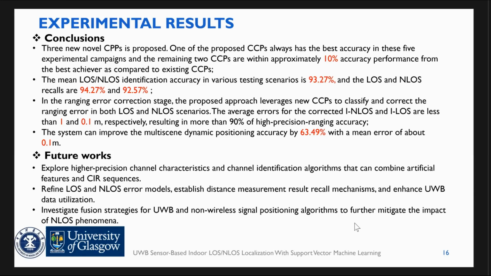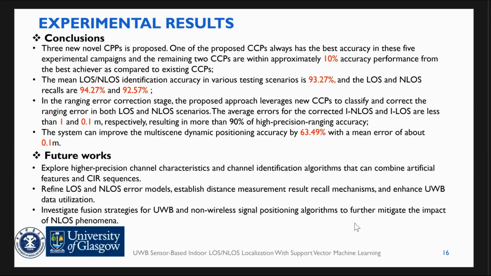The average errors for the corrected non-alongside and alongside are less than 1 meter and 10 centimeters, resulting in more than 90% of high precision ranging accuracy. The system can improve the multi-dynamic precision accuracy by 63% with a mean error of about 10 centimeters.